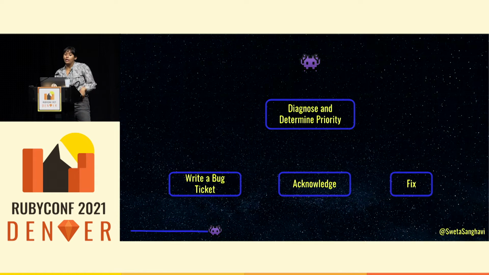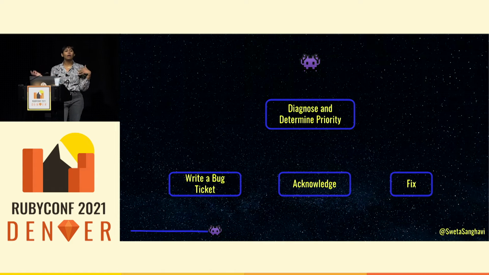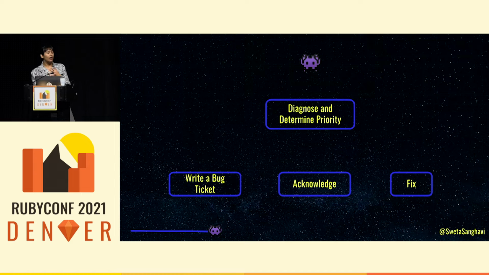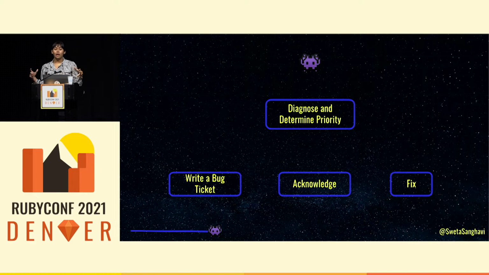I'm going to go through what it looks like to be on triage duty at BackerKit. First, you start at the top of the backlog of the unaddressed errors. You get a 15-minute time box. Your goal in that 15 minutes is to determine the priority of that bug. It basically boils down to 3 options. This is something that should be fixed, but I'm not going to do it right now because I have 15 minutes. So I'm going to write a bug ticket and put it in the bug section of our sprint backlog.